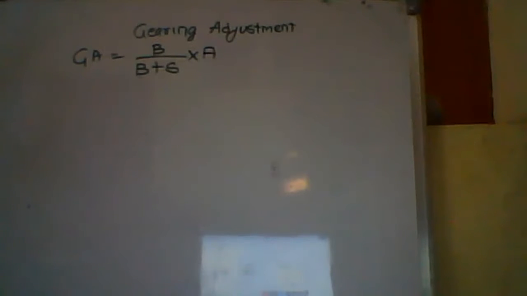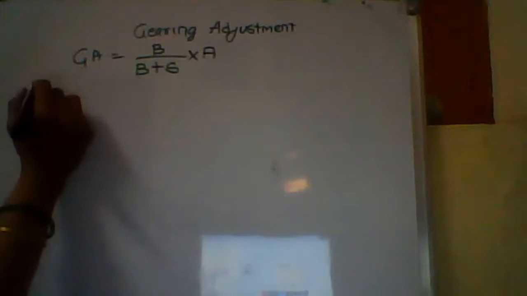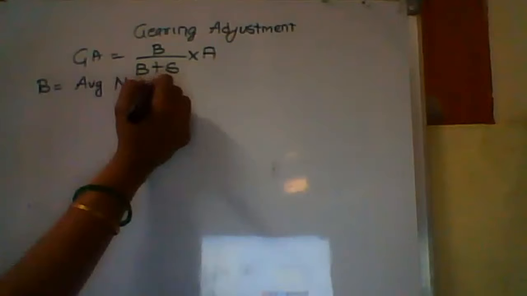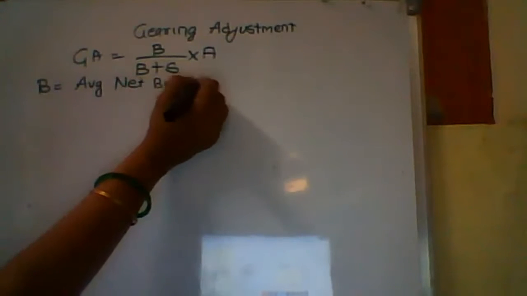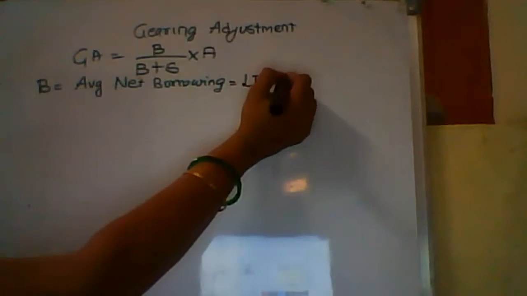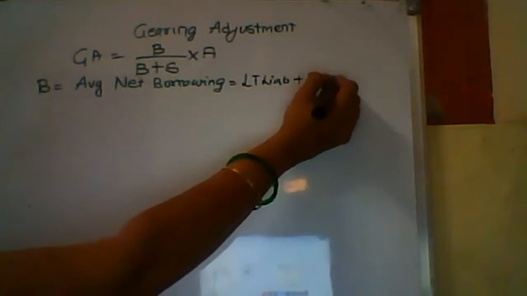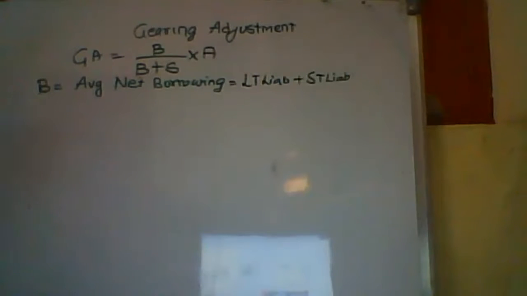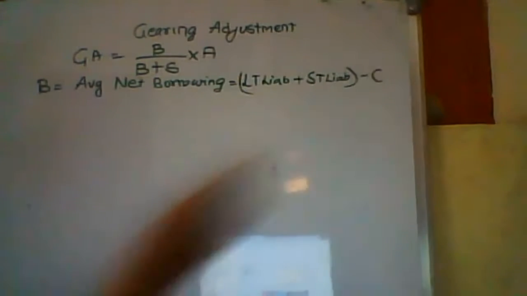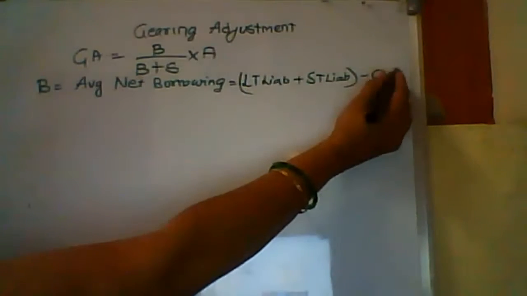What exactly is B? B is the average net borrowings. What do I mean by net borrowings? Nothing else but long-term borrowings plus short-term borrowings, minus any cash which is available with you.